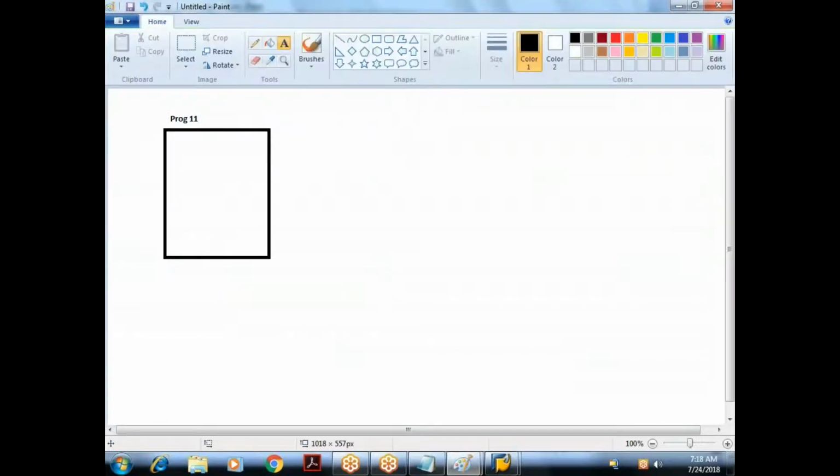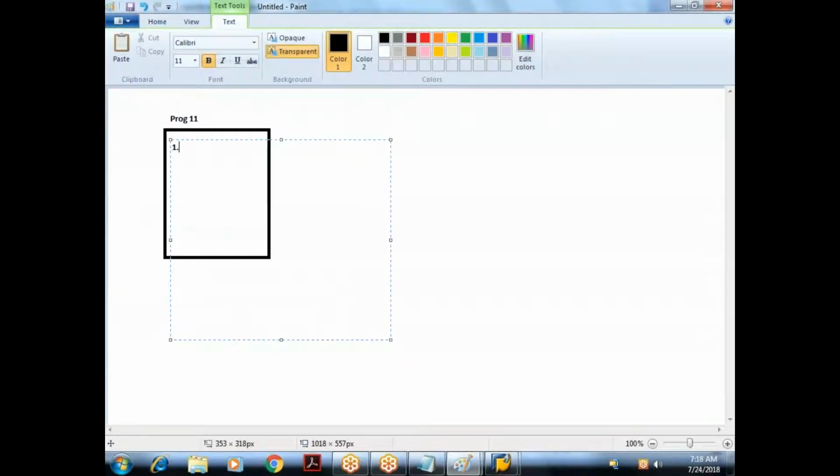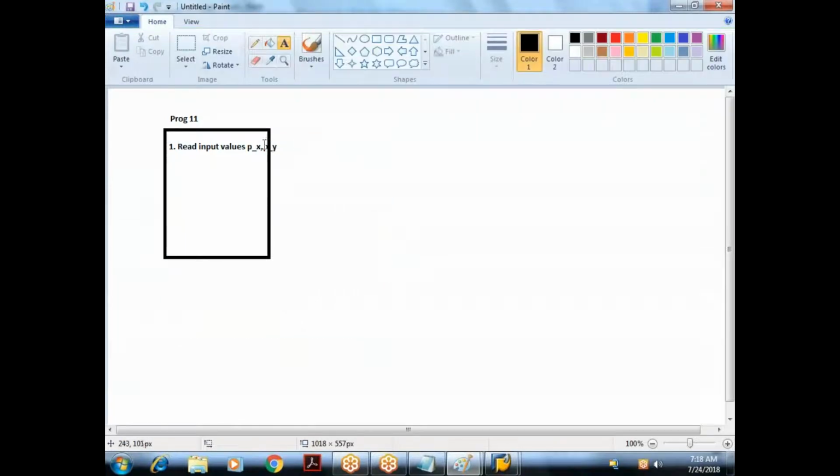What is the first step I am doing here? I am reading the input from the user. Read input. What are the input values I'm reading? The input values p_x and p_y are the two input values I'm reading from the user. Done. Now, these input values are stored in the variables p_x and p_y. I should be able to use these values in another program.